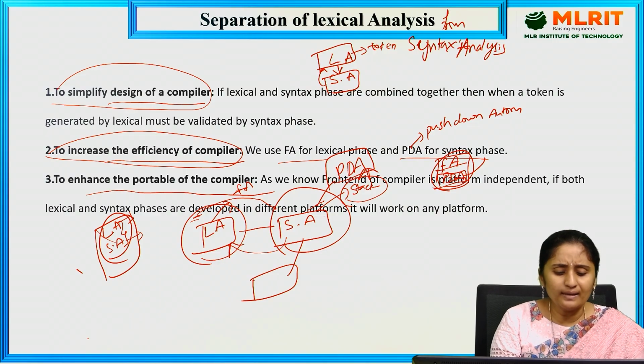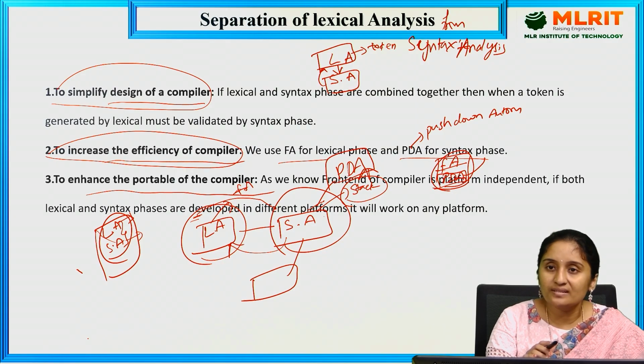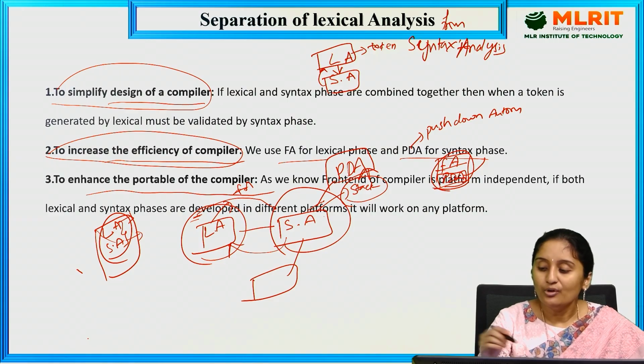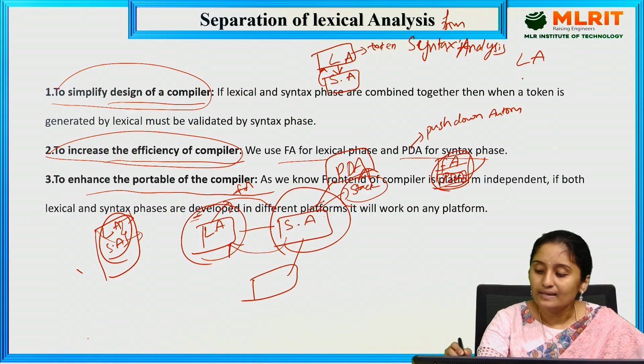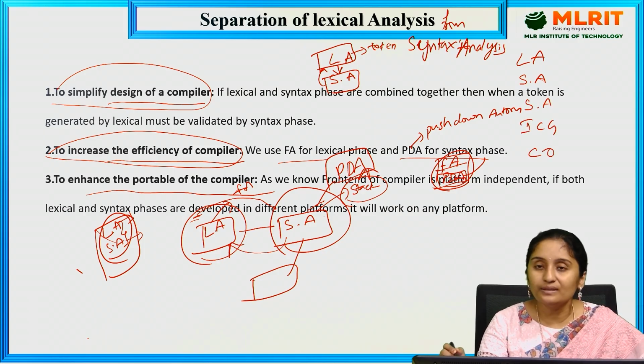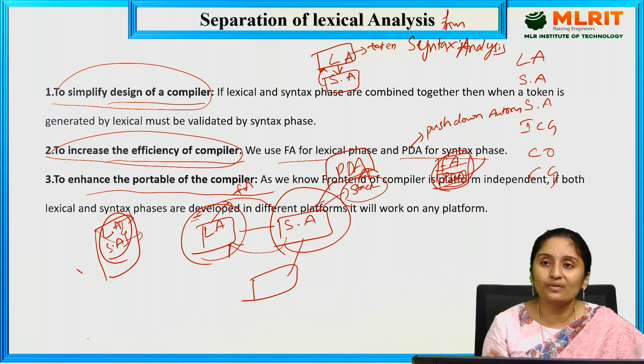Next, to enhance the portability of the compiler. So what is the portability of the compiler? As we know, we have six phases of a compiler. The first one is lexical analysis, the second one is syntax analysis, the third one is semantic analysis, the fourth one is intermediate code generator, the fifth is code optimizer, and the sixth one is the code generator.